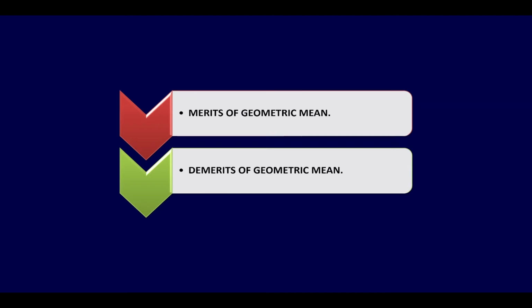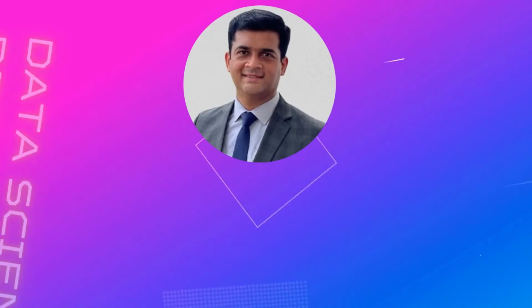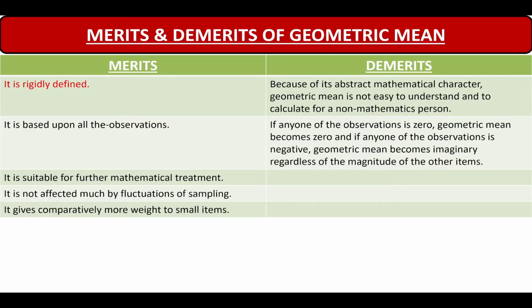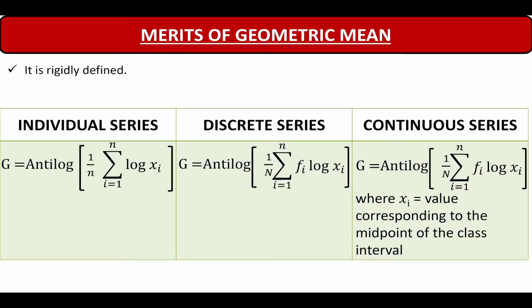Hello all, in today's video we'll study the merits and demerits of geometric mean. Coming to the first merit, it is rigidly defined. The formula for geometric mean is rigidly defined for individual series, discrete series and continuous series.